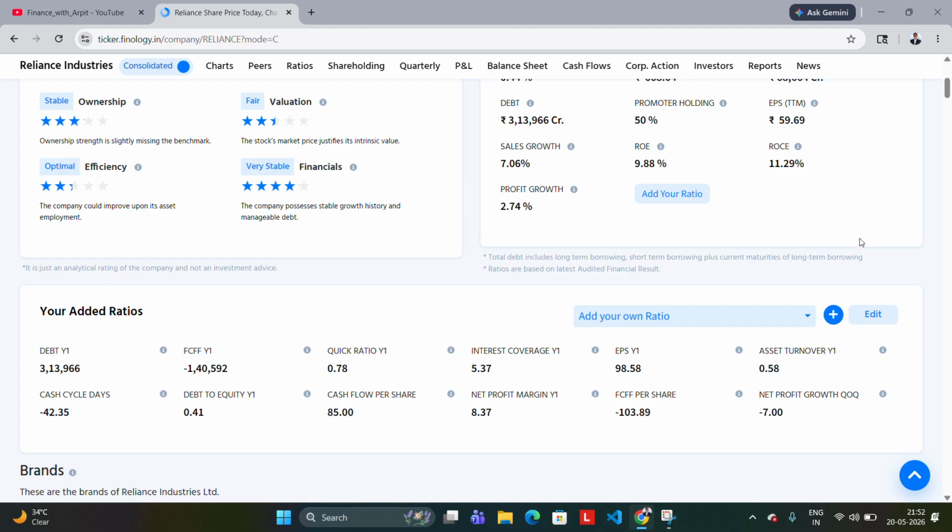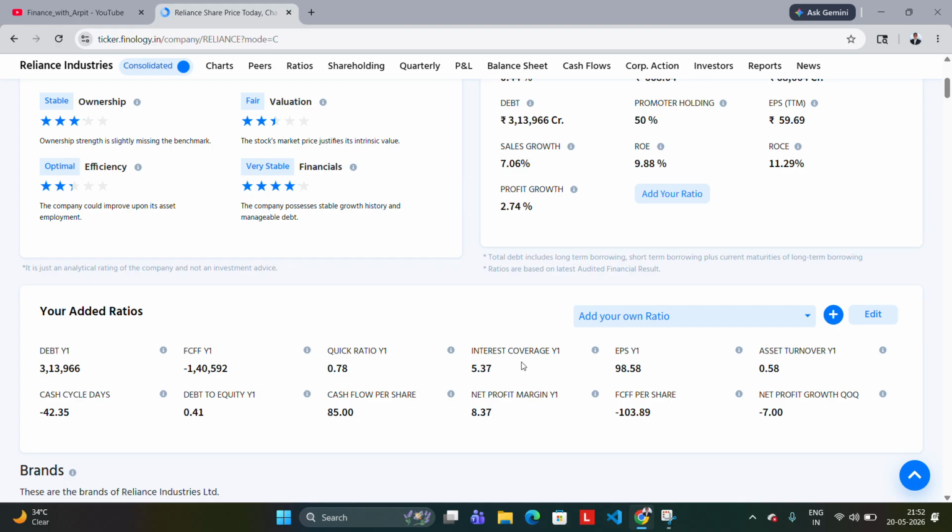But free cash flow per share means after all the investment that the company has, all the debt that the company has to clear and everything, how much money they have that they don't need to put back into the business to set up the business, to keep the business running, to keep the stores, to open new factories. So it should be positive. It should be almost around the EPS, and only then is this company considered good for the long term.